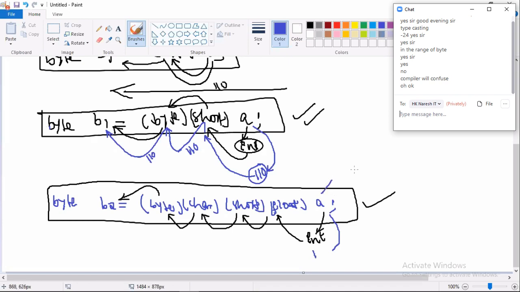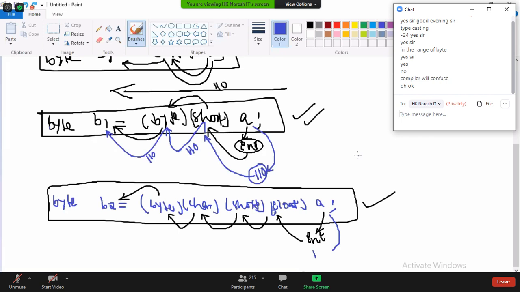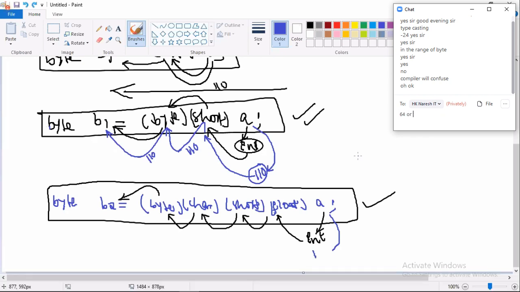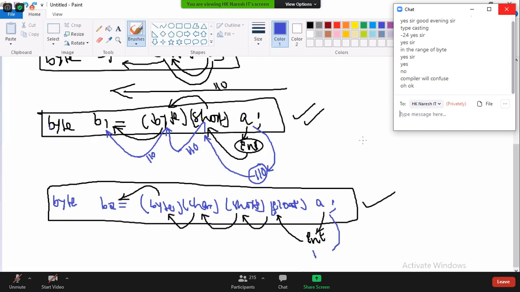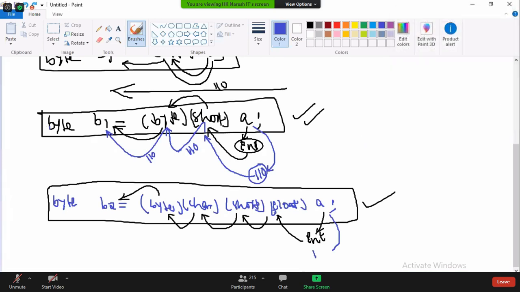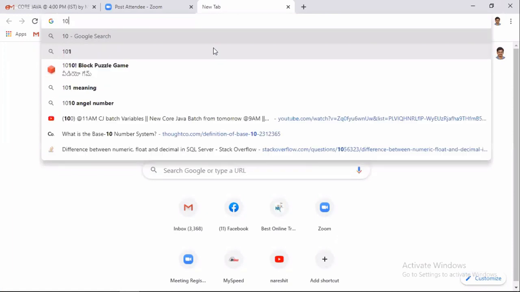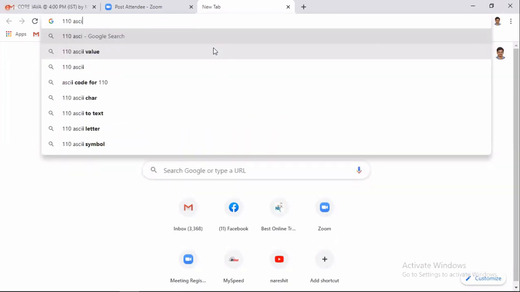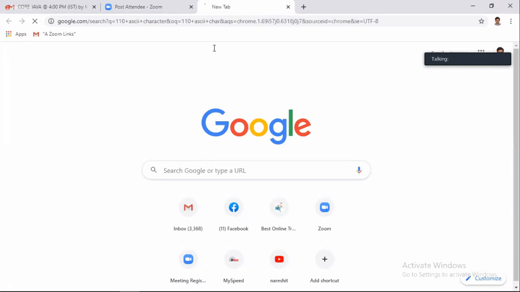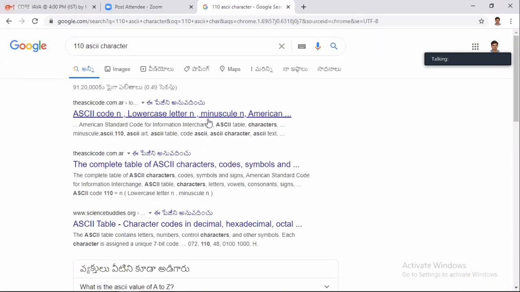Assume, what is the ASCII character for 110? 97, 98, count. N. The 110 ASCII character is N.